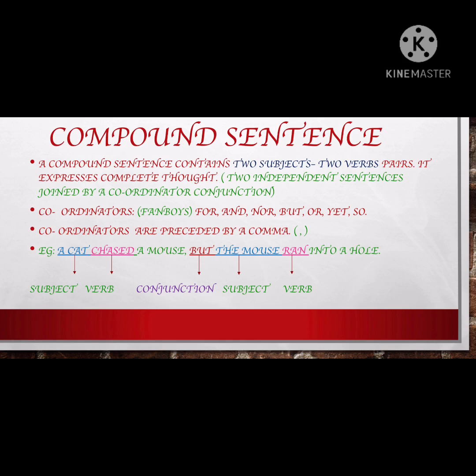These were 2 separate sentences, 2 different sentences, but I combined them using a coordinator and also adding a comma before my coordinator. So how did I combine? I joined both by inserting a coordinating conjunction, but, and before but you can see a comma. So: a cat chased a mouse, comma, but the mouse ran into a hole. When all these conditions are fulfilled, this is called my compound sentence. Yes, I've highlighted there that but is my conjunction. It's a coordinating conjunction. So that was about compound sentences.